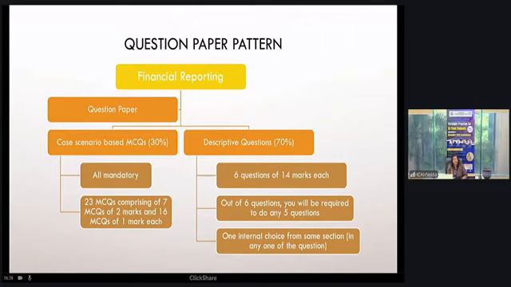Students, a common complaint is that the Financial Reporting paper is quite lengthy. Now, with the number of MCQs increased from 15 to 23, you will feel the question paper is getting lengthier. So again and again, I request you to do proper time management and have good written practice.